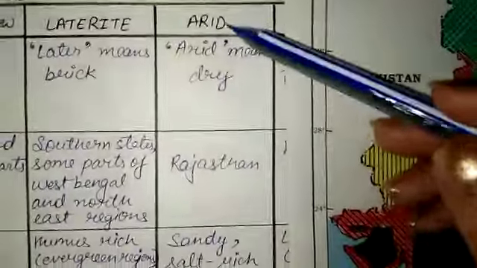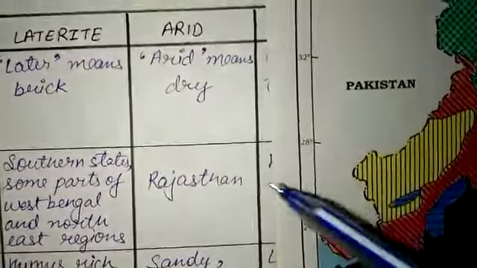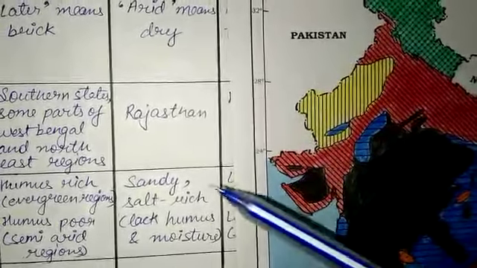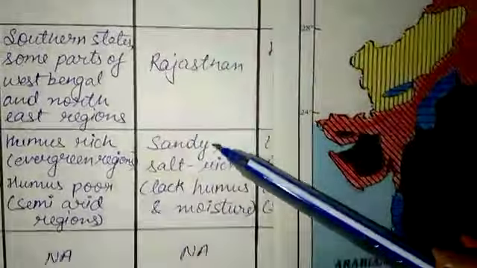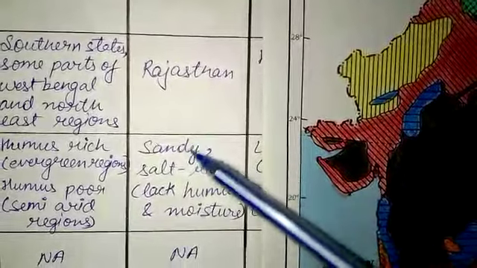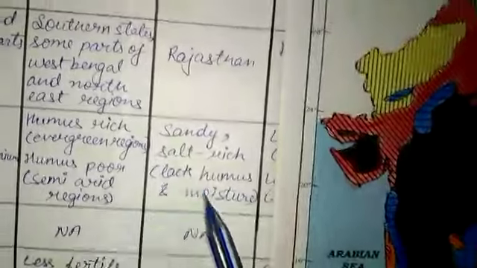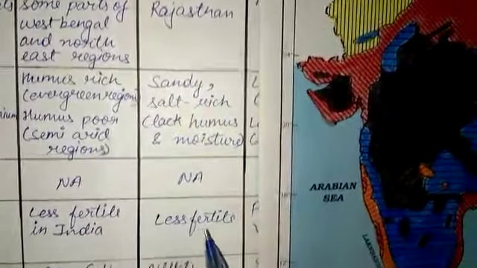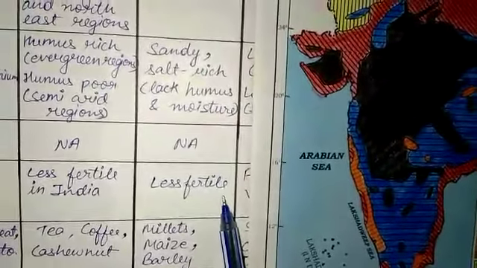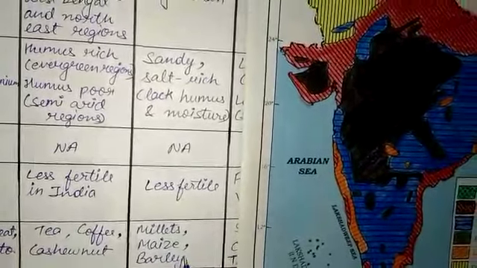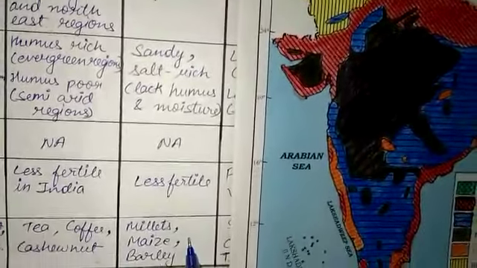The fifth one is arid soil. Arid means dry. It is found in Rajasthan. The yellow part is arid soil. It is very sandy. You must have heard of sand dunes, sandy Rajasthan. So you can see that it is sandy, and it is salt rich. Here humus and moisture are lacking, there is a lack of water. That is why it is sandy. It is very less fertile, and we can grow only millets, jowar, bajra, maize and barley. Only these kinds of crops can be grown there.